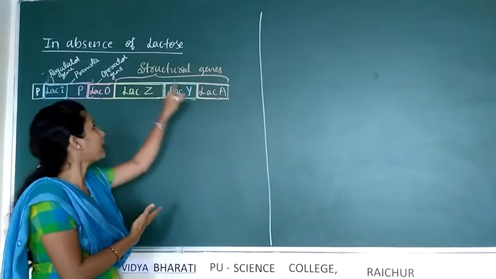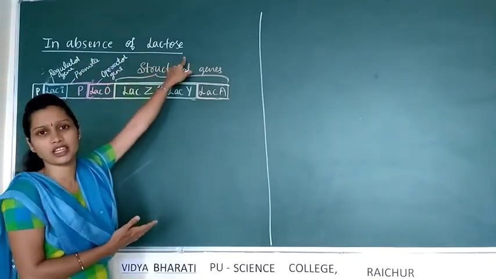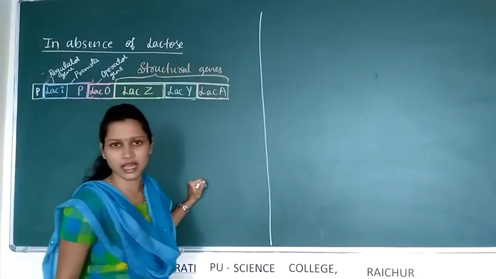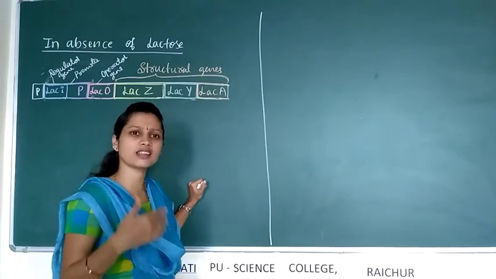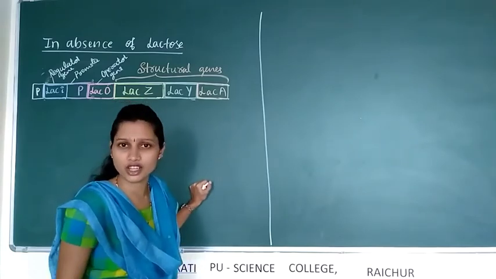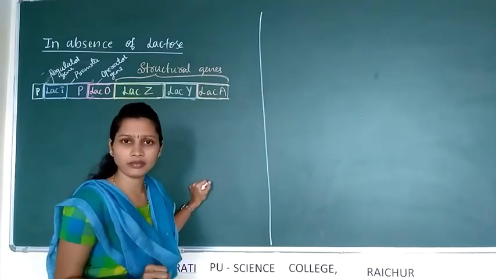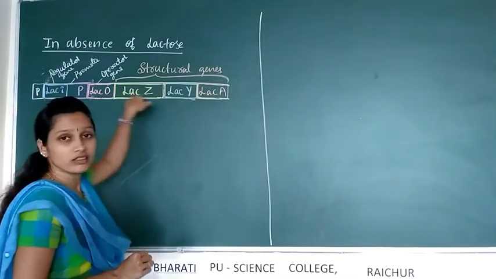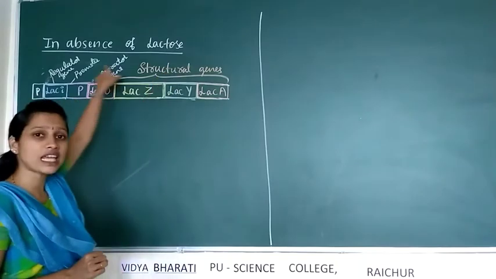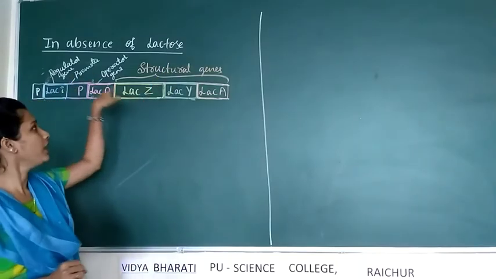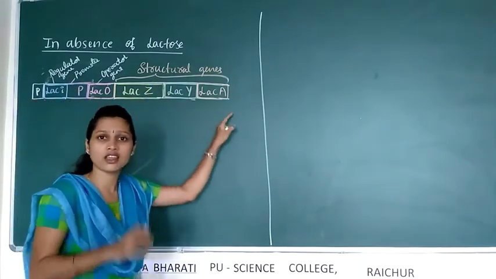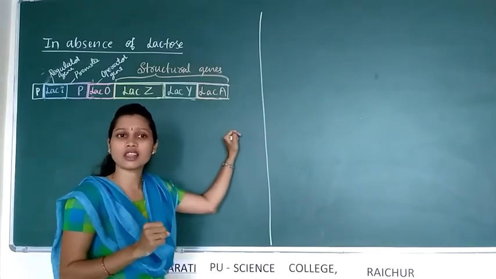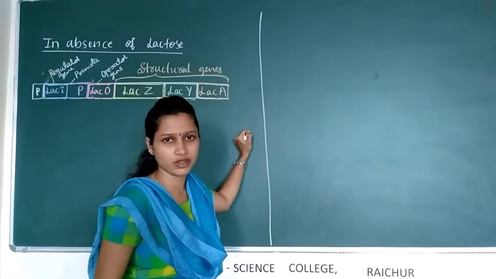But here lactose is absent, so no need to synthesize the 3 enzymes. If they are synthesized, it is a waste of energy. In the absence of lactose, the expression of these genes is regulated in order to prevent the synthesis of the 3 enzymes.